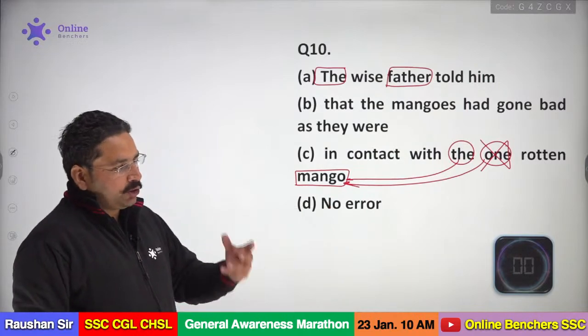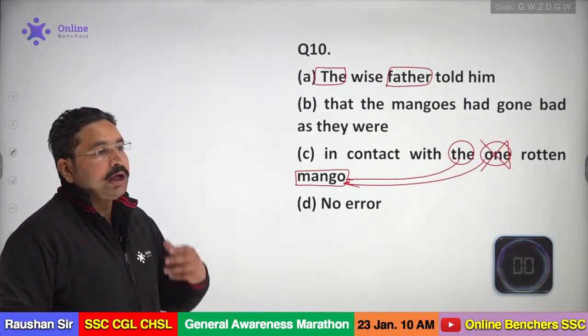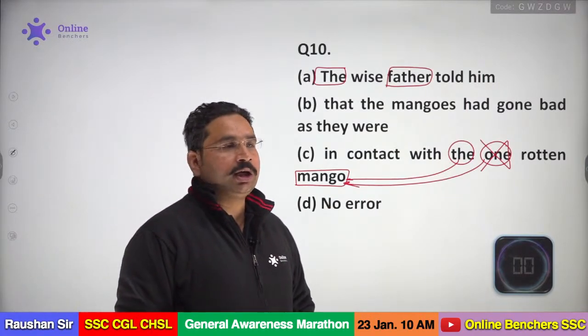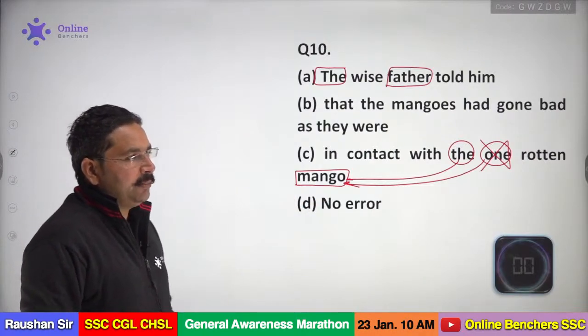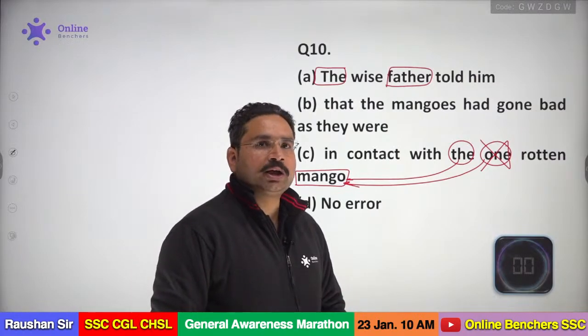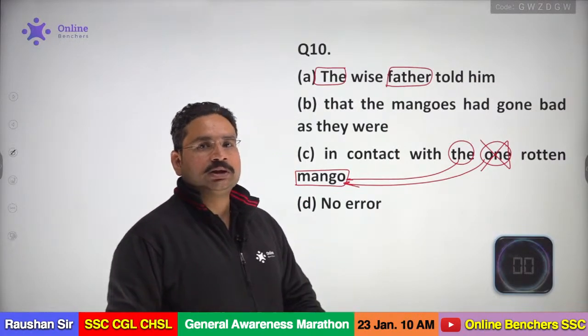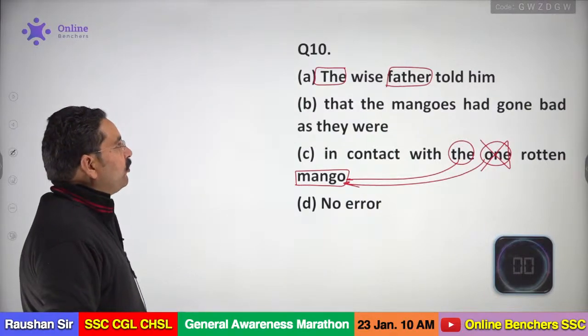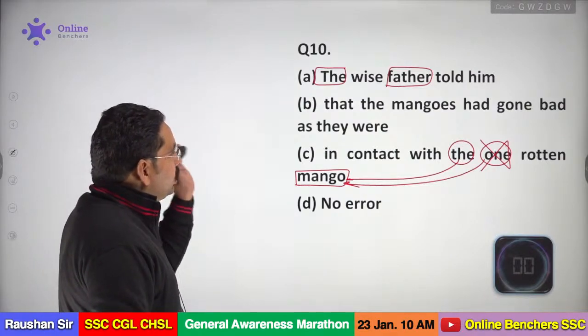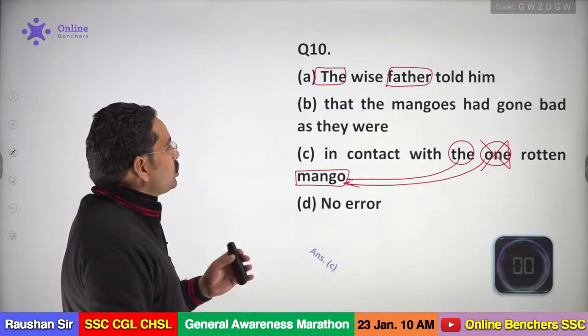So sometimes when you generate something, at that time, for abstract ideas, you can use the article "the". And if he is not your real father, not a part of the family, at that time you can use the article "the" before words like father and mother, okay? So my dear, you should know when to use the article "the" before father and mother. So "the" is correct here, and the correct answer will be that we cannot use "one" there.